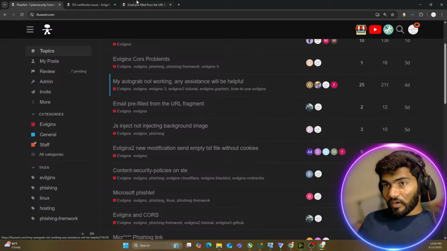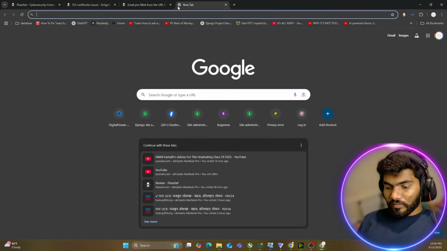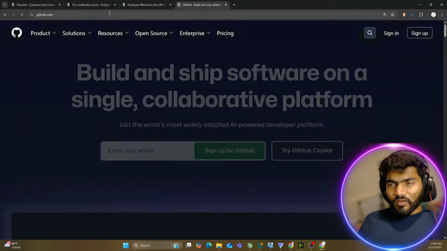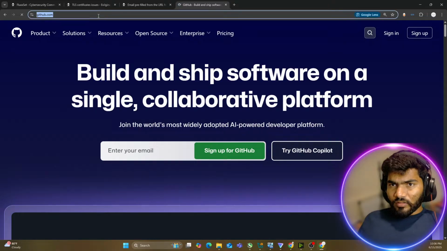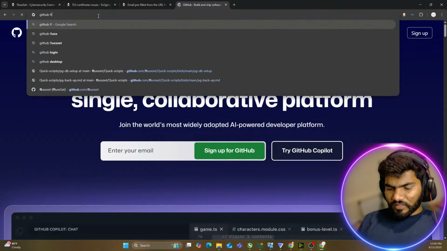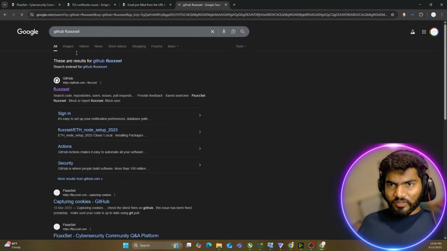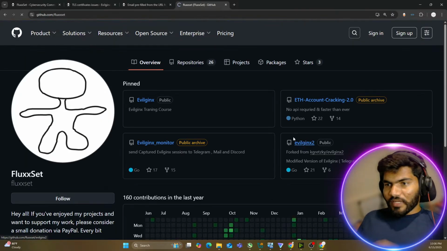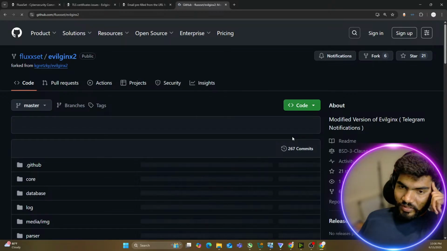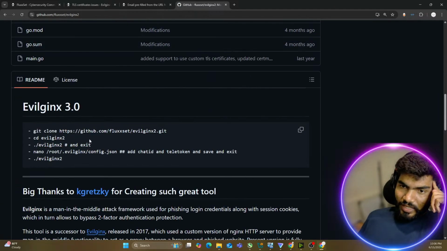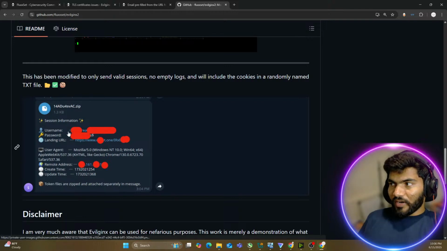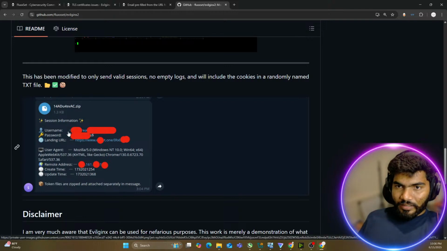So this question is around my GitHub. On the GitHub, I have one source code. We need to type GitHub fluxset, or fluxset GitHub, then only I will get it. Okay, great. I have one source code which is this one, where I have added the modification to work with Telegram. That means whatever the captured credentials are there, it will be sent to the Telegram in this particular format, right? So that's what I have added.